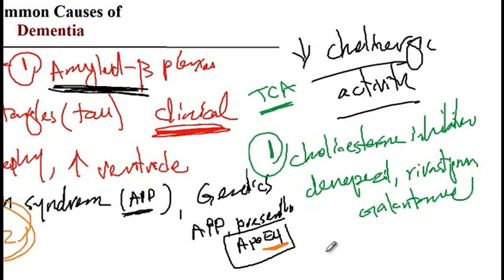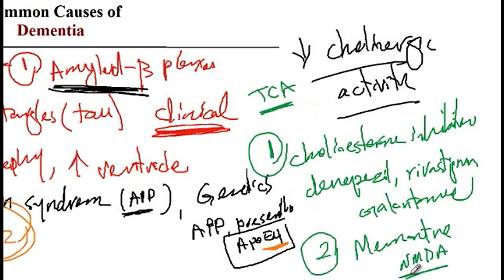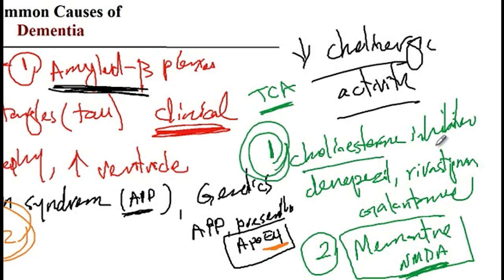And then the second class of medications that is used for severe cases of Alzheimer's disease is called memantine. And memantine is an NMDA receptor antagonist. So by inhibiting the excitotoxicity in the brain of these patients, it is actually neuroprotective and it prevents further neuronal loss in these patients. So therefore, two classes of medications are used for the treatment of Alzheimer's disease. One is cholinesterase inhibitors like donepezil, rivastigmine, and galantamine. And then the second class is memantine, which is an NMDA receptor antagonist.